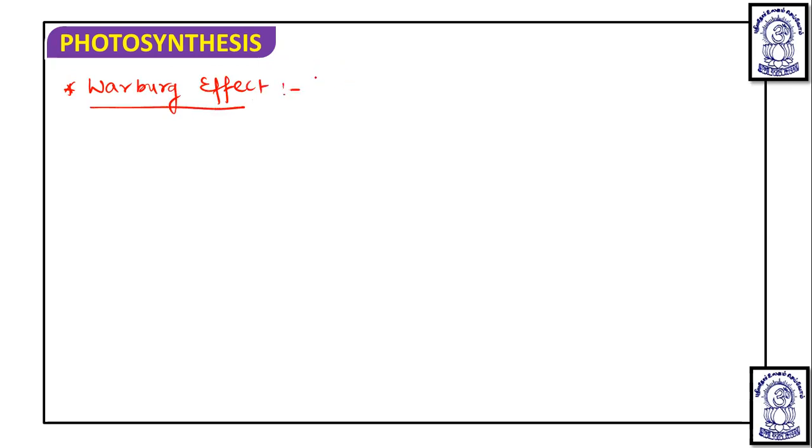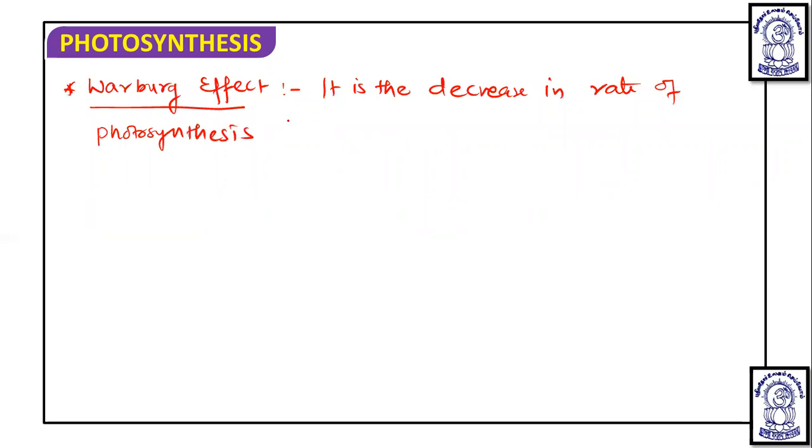It is the decrease in the rate of photosynthesis by high oxygen concentration.